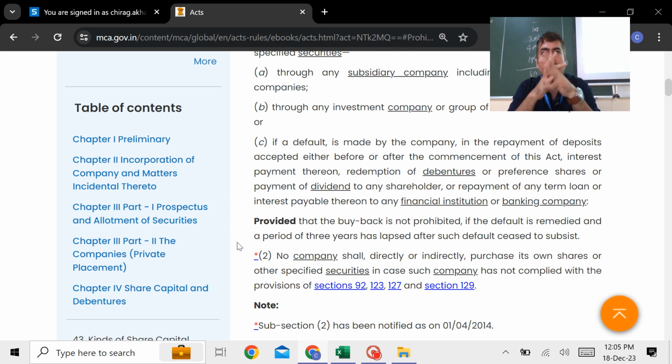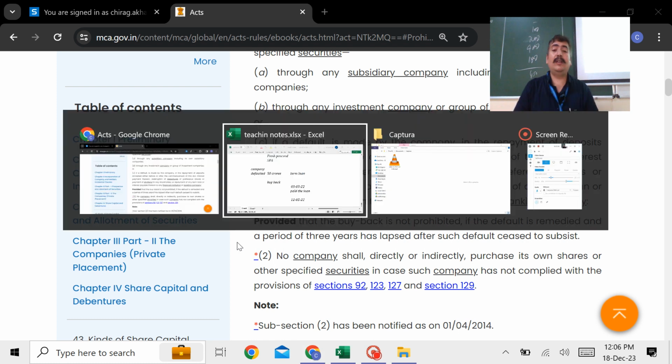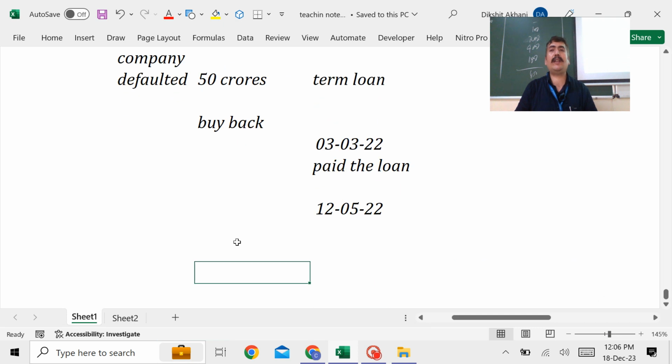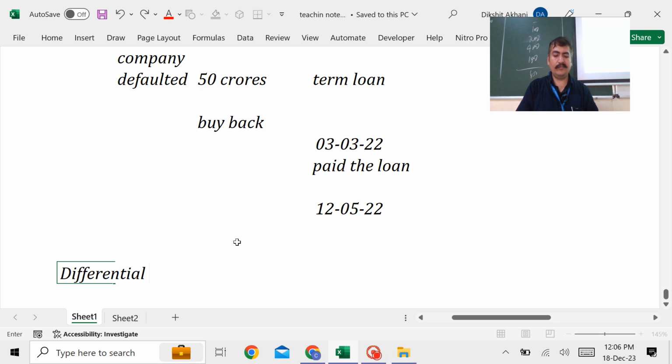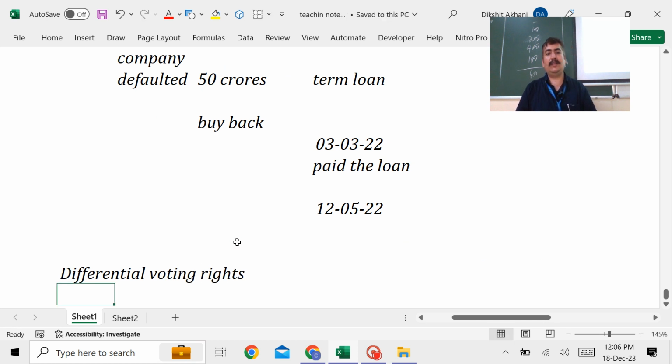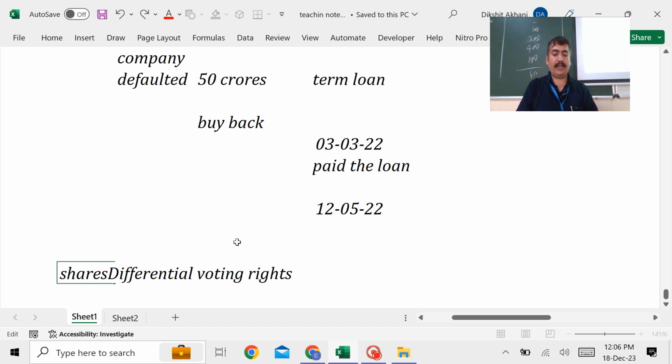So can company go for differential voting rights? Obviously yes. So guys, let me tell you what are the important points to be remembered in this topic. Shares with differential voting rights.